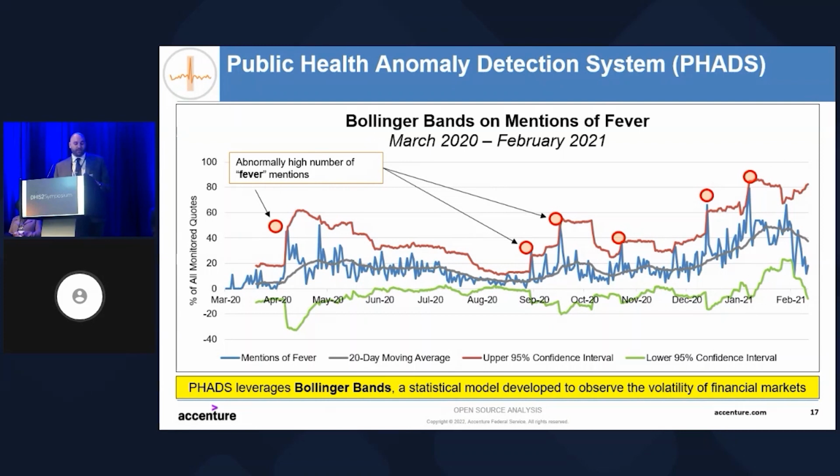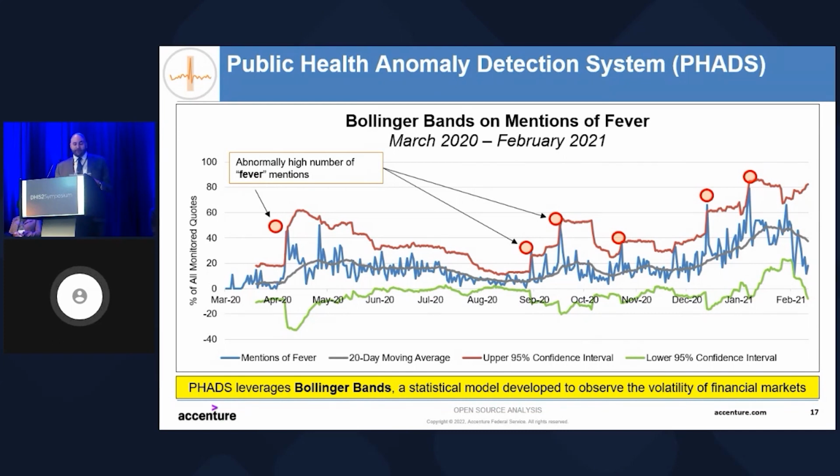Based on that 20-day moving average, a 95% confidence interval on the top and the bottom is formed. And if this was the stock market, that anomaly on the top side would indicate a good time to sell the stock, and on the low side, a good time to buy.